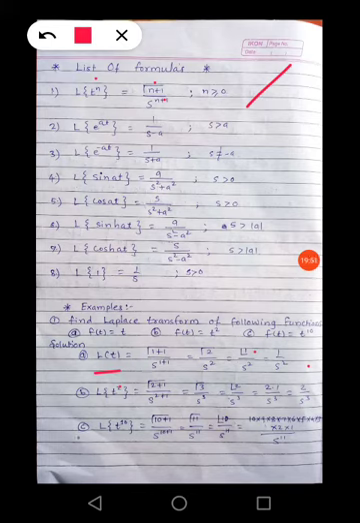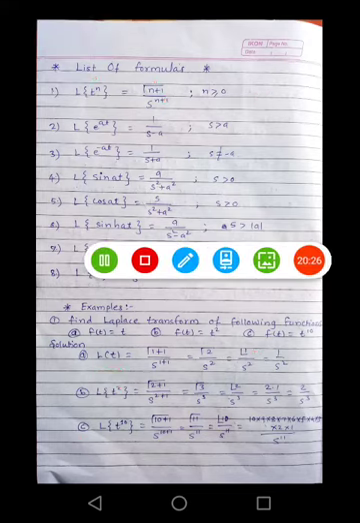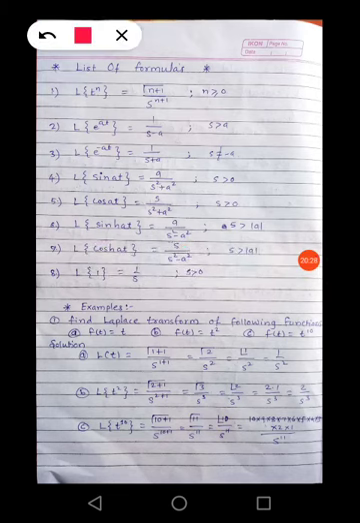Similarly for the third one, Laplace of t raised to 10 is nothing but gamma 10 plus 1 divided by s raised to 10 plus 1, equal to gamma 11 divided by s raised to 11. So gamma 11 is nothing but factorial 10 divided by s raised to 11, and factorial 10 is nothing but the product of 10 into 9 into 8 into 7 into 6 into 5 into 4 into 3 into 2 into 1, divided by s raised to 11. So this is the value of the Laplace transform of t raised to 10.